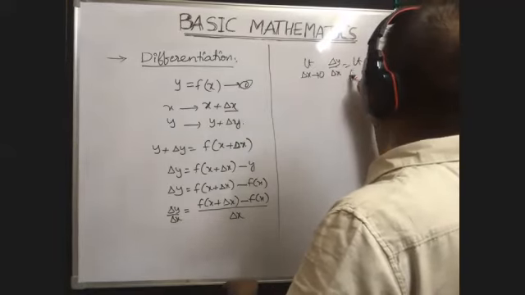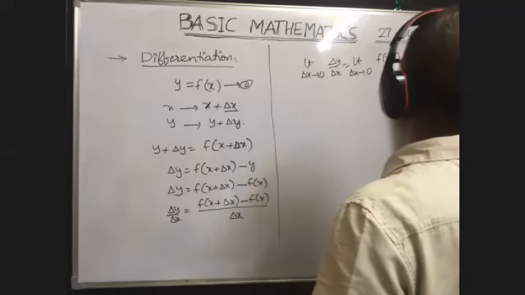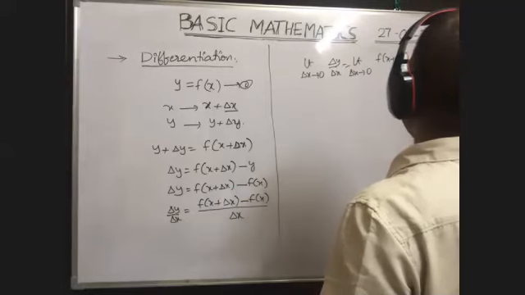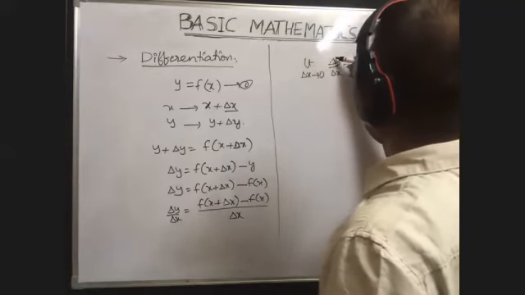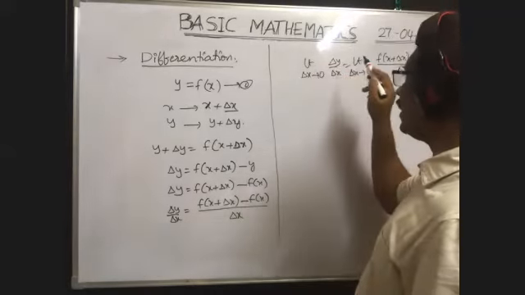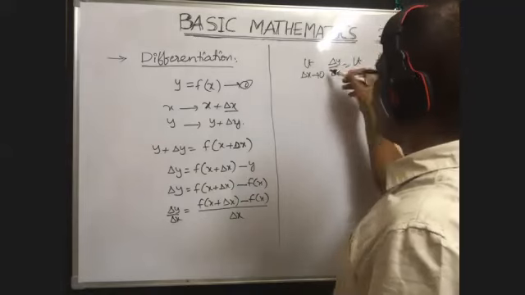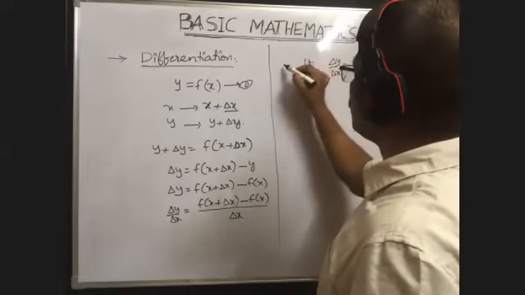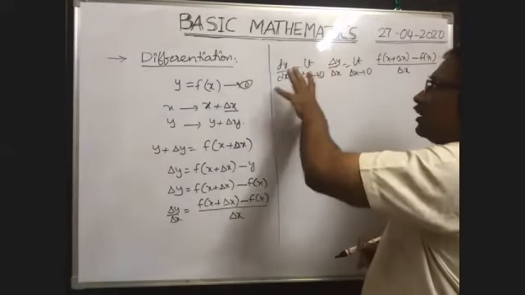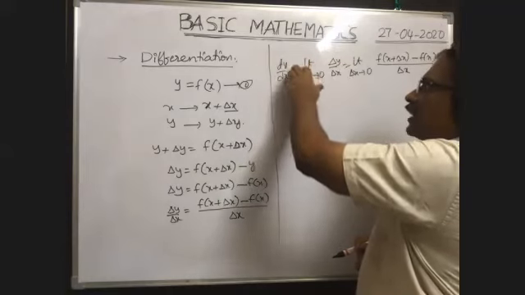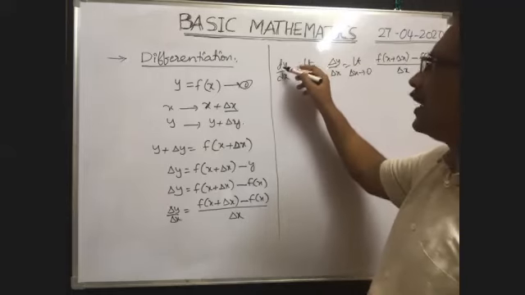That is equal to limit delta x tends to 0, f of x plus delta x minus f of x, whole by delta x. That means if delta x is very small, then this can be represented like this: limit delta x tends to 0, delta y by delta x. Simply, this total can also be represented as dy by dx. Whenever delta x and delta y are very small, this ratio can be represented like this. Instead of writing the lengthy form, limit delta x tends to 0, delta y by delta x, simply it can be written as dy by dx.